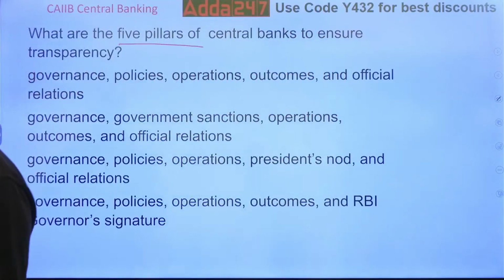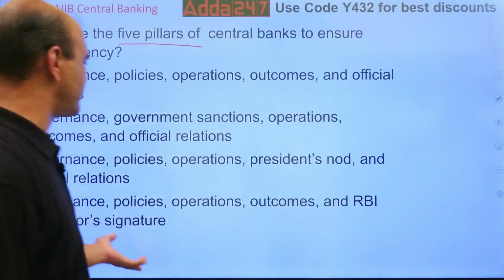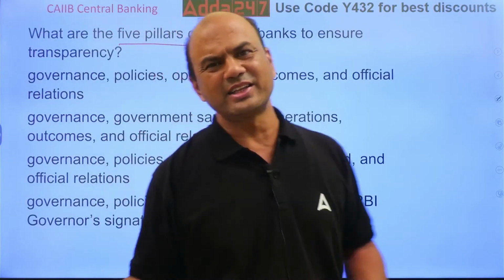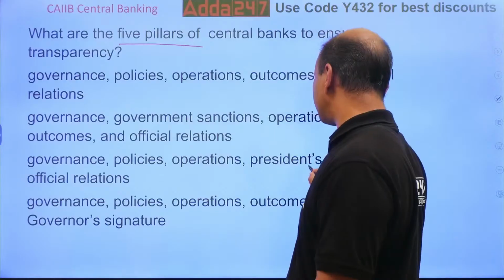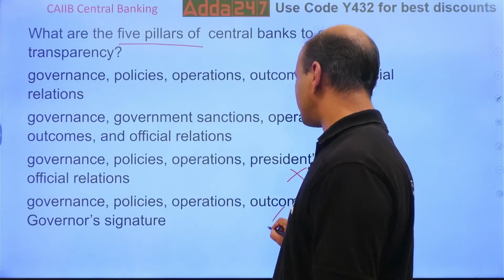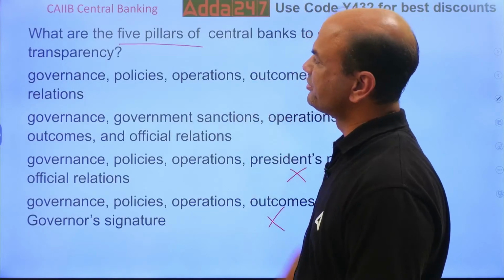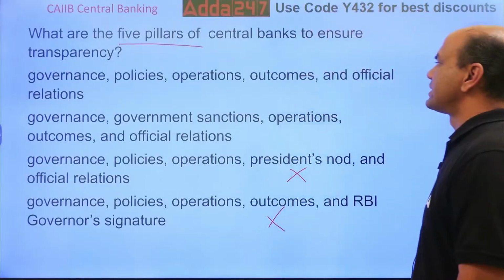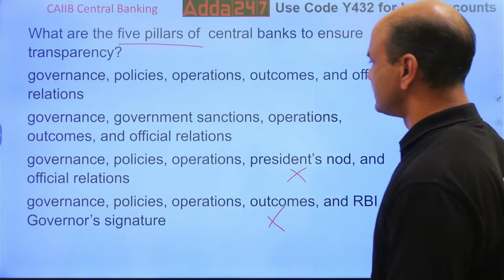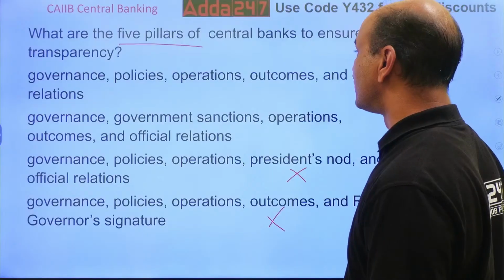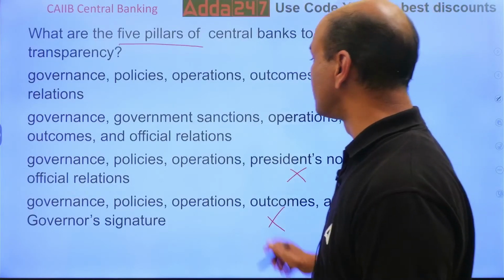Think everyone. Is it related to some president's nod or is it related to RBI governor's signature? It has nothing to do with it, isn't it? So this is out. This is out. Only 2 are remaining. Here, government sanctions.